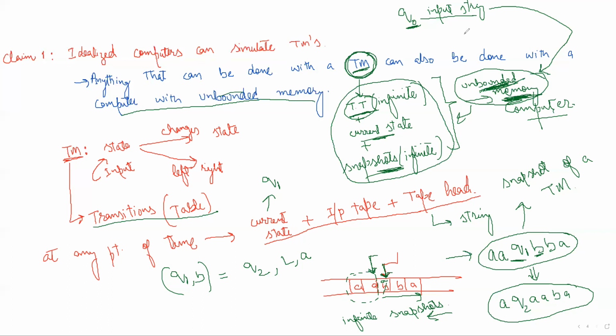Okay. So I hope I have helped you to understand this particular concept, or we can say the proof of our claim 1. Now let's move to claim 2. What is our second claim? The second claim is Turing machines can simulate idealized computers. So that means anything that can be done with an idealized computer can be done with a Turing machine.